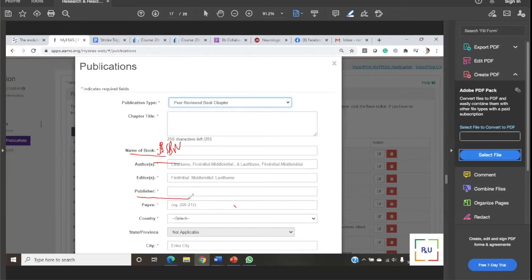For example, if I am talking about any book, every book has a title, and every book has chapters, whatever chapter you are contributing. Let's say the chapter is multidisciplinary approach of teleneurology in COVID. Someone else may write on the latest gadgets, devices, or artificial intelligence. A chapter is a small 5-10 page piece and has a title.